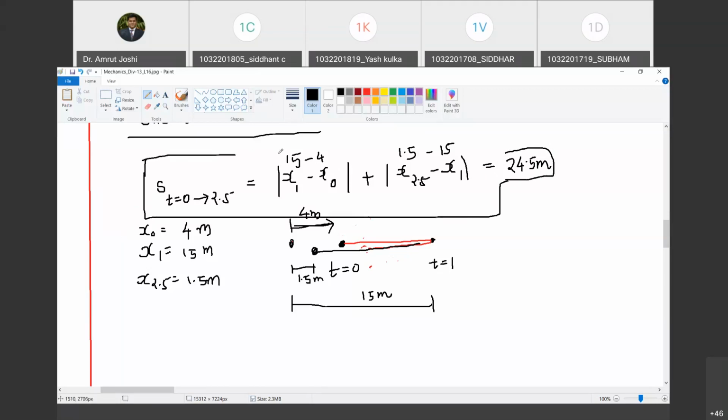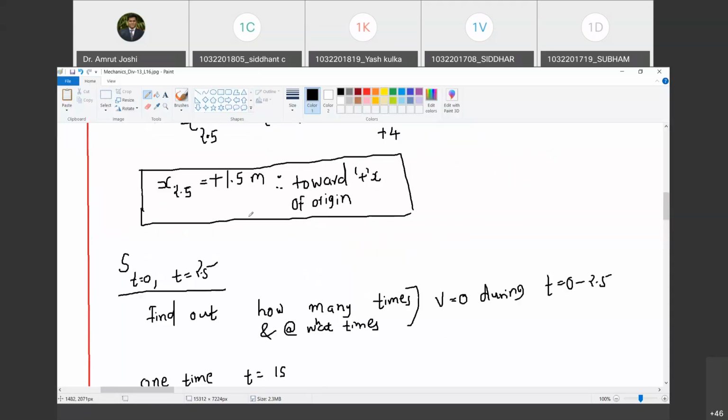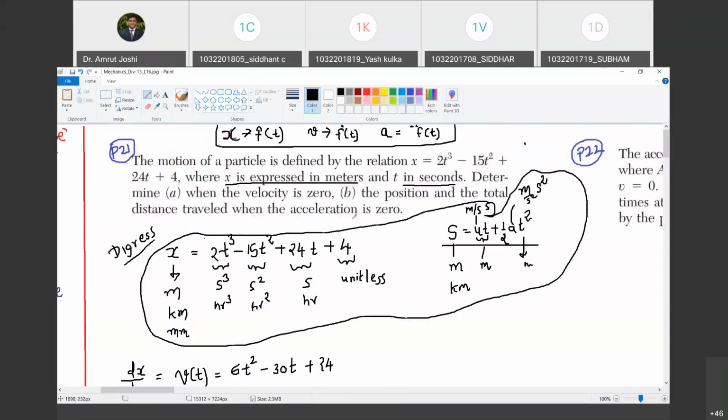What happens at t equal to 2.5 second? Acceleration becomes 0. Are you with me? Yes, sir. So have we answered both these questions? We have calculated when the velocity is 0. We have calculated the position of a particle when acceleration is 0. We agree? Yes, sir.